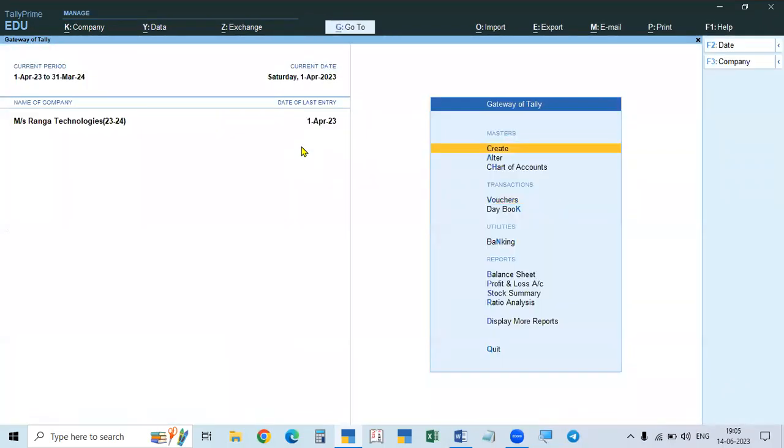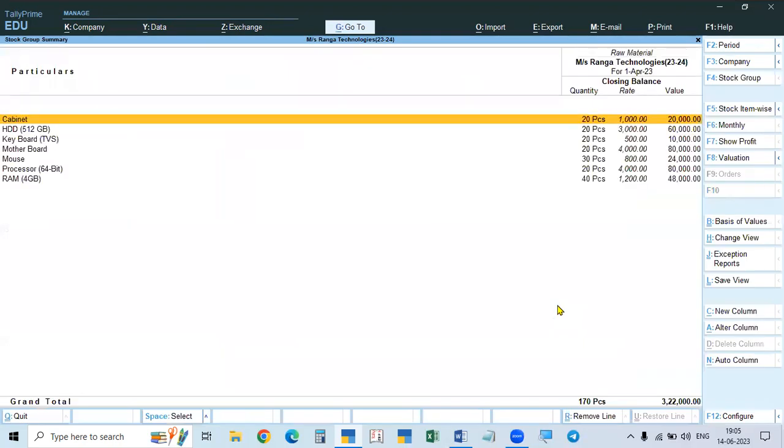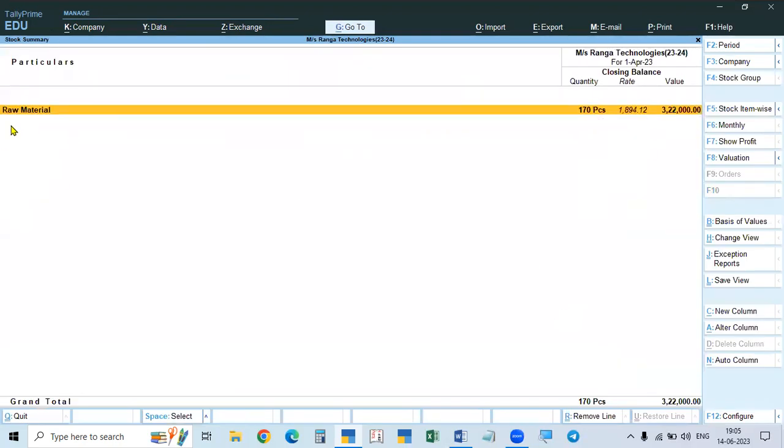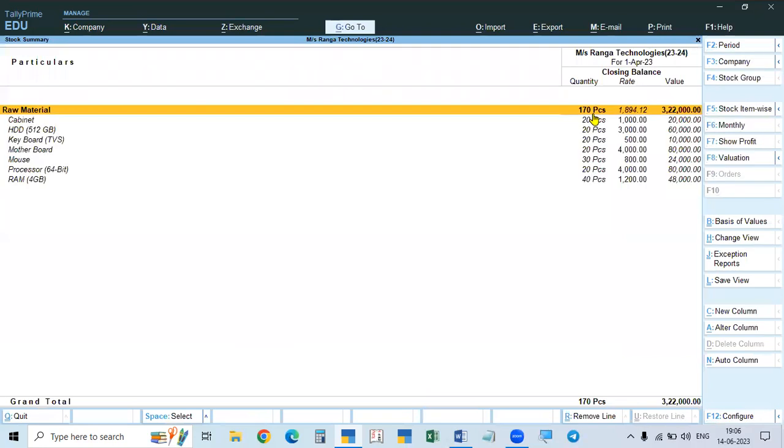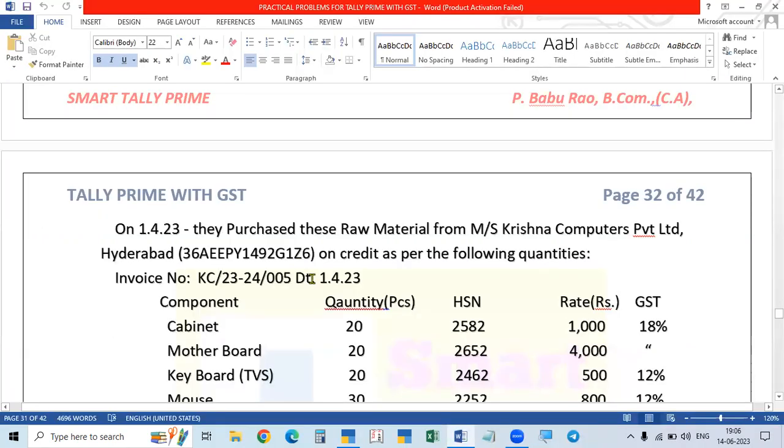Okay, now we see these goods are available in the stock. Go to stock summary. See, this is the total raw material, the group raw material available. If you click enter here, or click Alt F1 or Alt F5, the raw material is the group, and all the items: 1, 2, 3, 4, 5, 6, 7. One more, one is missing.